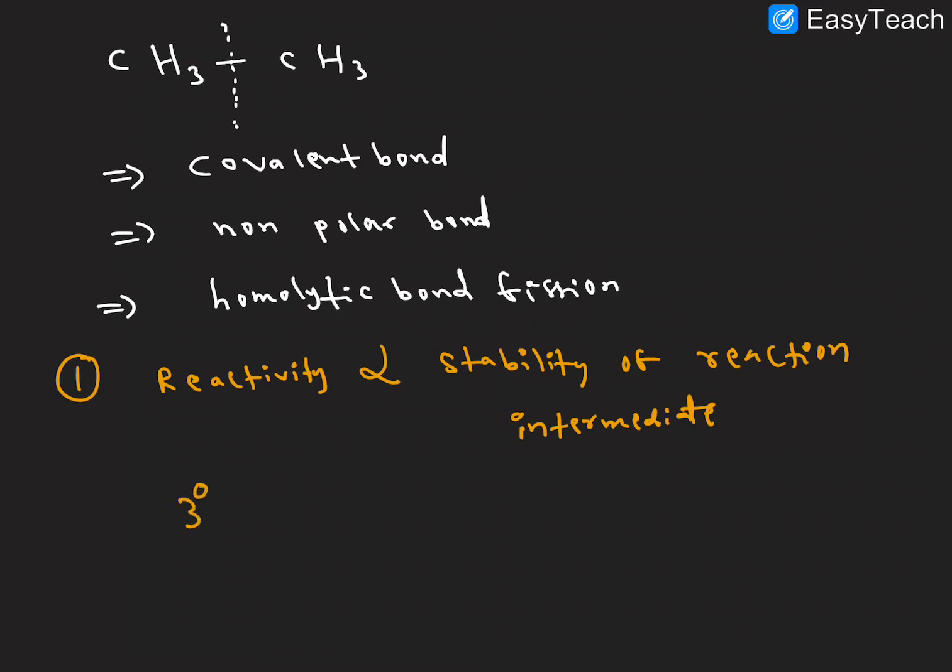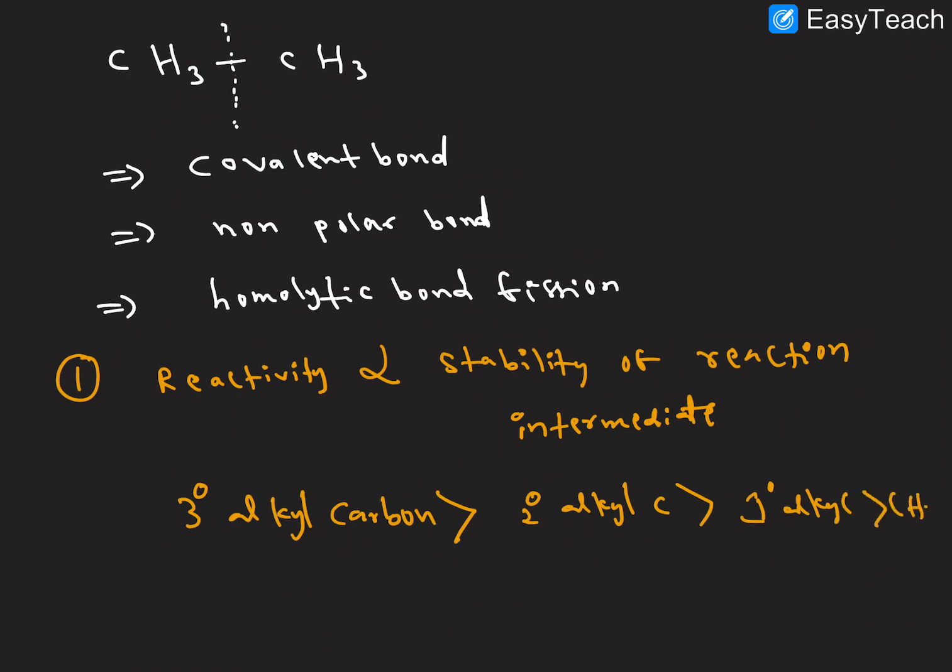A tertiary alkyl carbon is more reactive than a secondary alkyl carbon and a primary alkyl carbon, then the simplest hydrocarbon, methane. So the tertiary alkyl carbon immediately forms free radicals, then secondary, then primary. This is the rate of formation of free radicals.